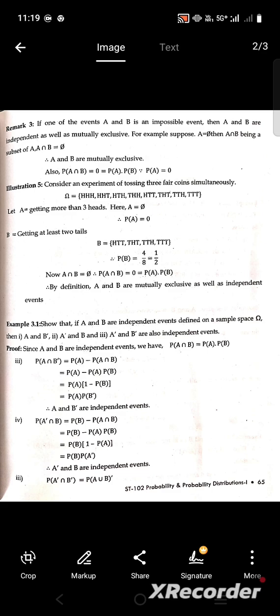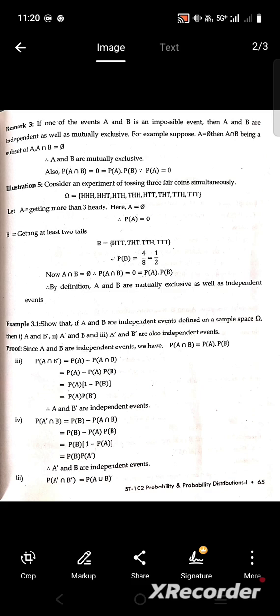And B equals getting at least 2 tails. That is, the outcomes with at least 2 tails are HTT, THT, TTH and TTT. Here the favorable events are 4, so probability of B equals favorable events divided by total sample space, that is 4 by 8, equal to 1 by 2.